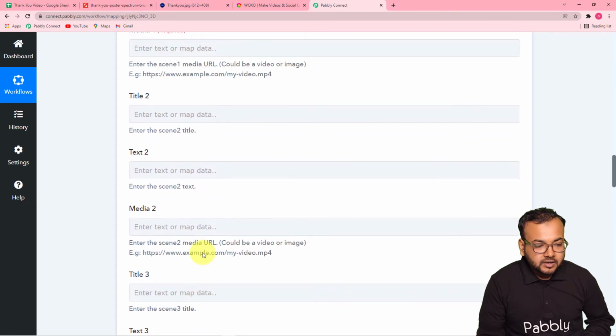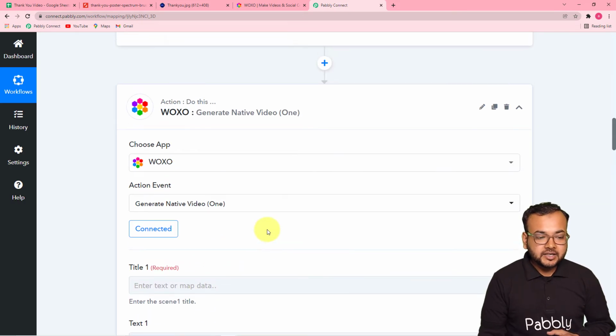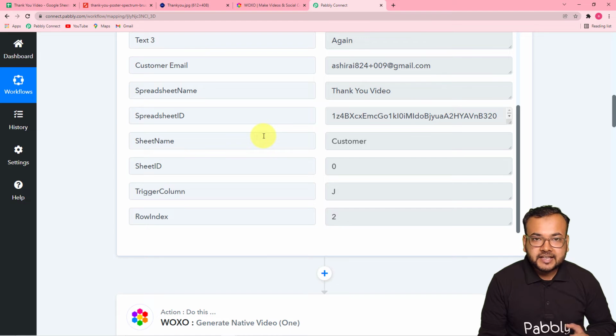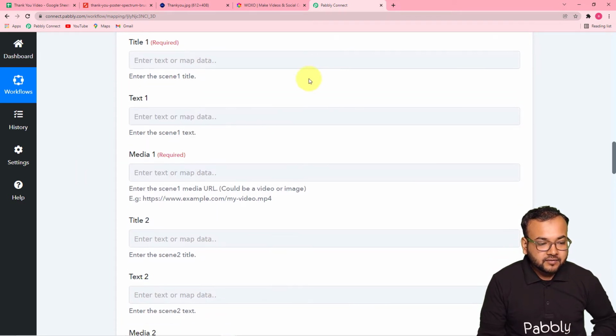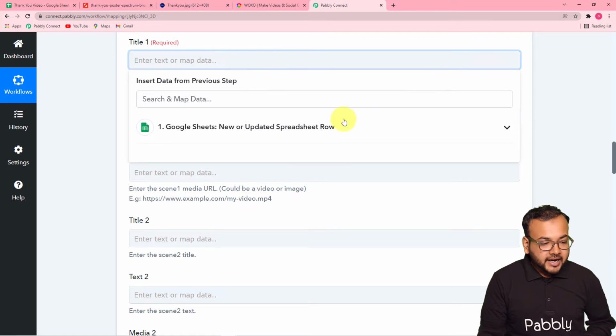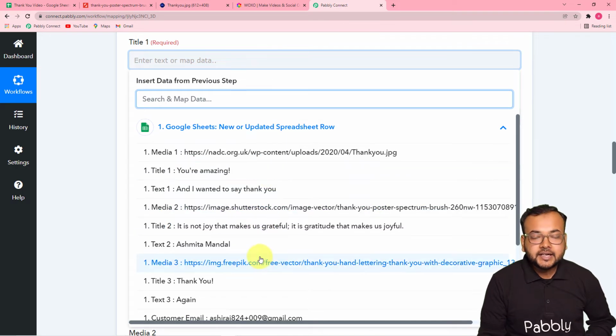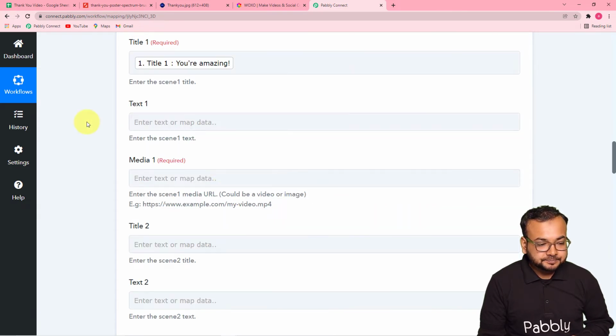So guys, here you have to map the data that you got from the very first step, which is the test data. To map data here, you just have to click here on this title field, and it will show you the first step in the drop down, which is Google Sheets. Click here and you will find all the details that you have captured in the very first step. And the title one is here. So click on it to map it like this.